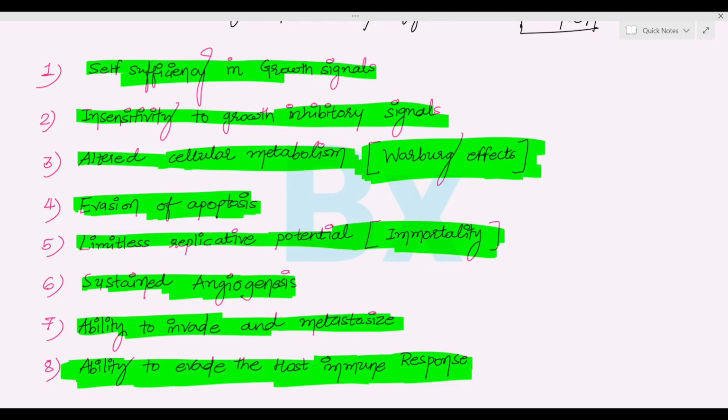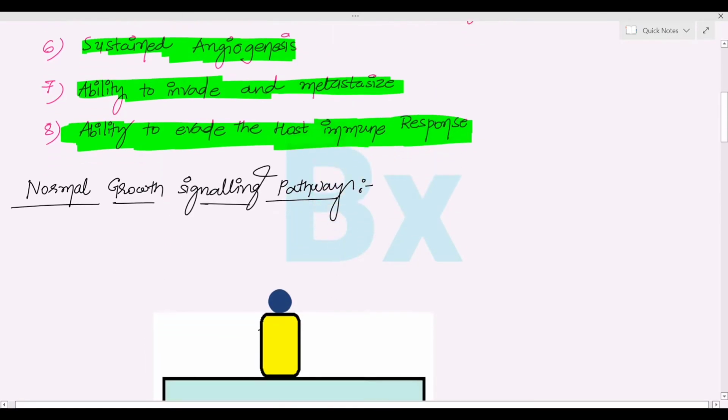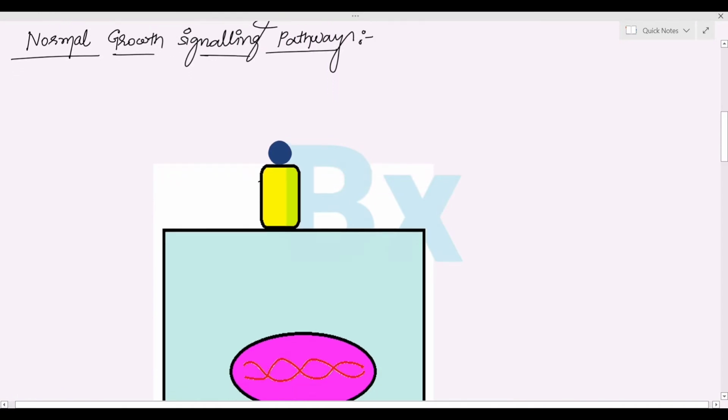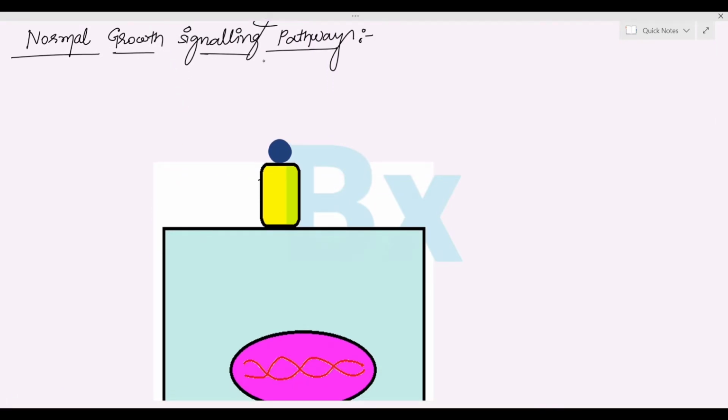These are the 8 hallmarks of cancer. Today we are going to discuss first self-sufficiency in the growth signals. First we will discuss the normal mechanism of the growth signaling pathway: how the cell responds to the growth signal.